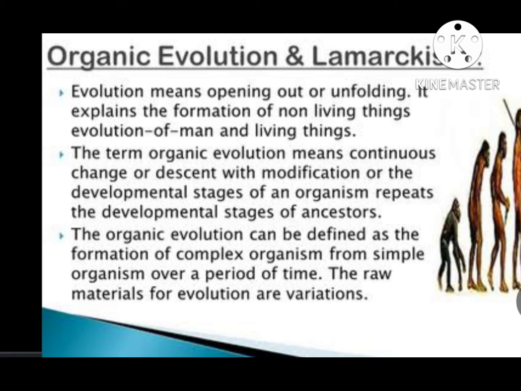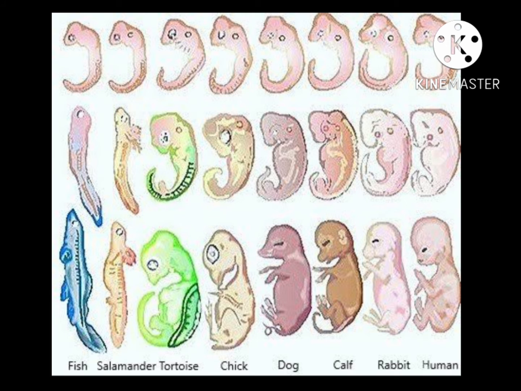Evolution occurs only when the gene frequency changes in a sexually reproducing organism. Here, what is the gene pool? The sum total of the genes in a population is known as the gene pool. And what is gene frequency? The number of alleles of a gene present is called gene frequency. The gene frequency changes due to mutation, gene flow, genetic drift, genetic recombination, chromosomal aberrations, natural selection, and isolation.